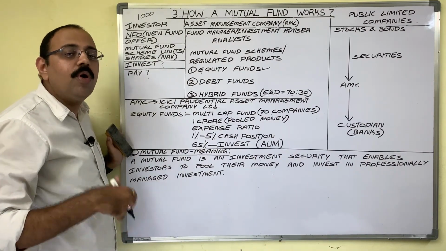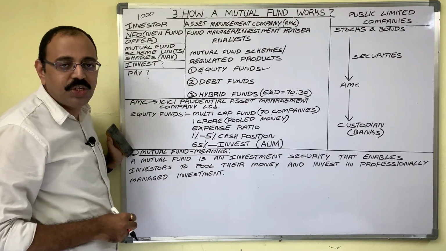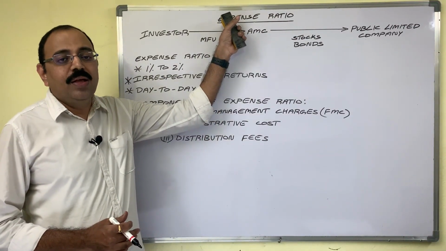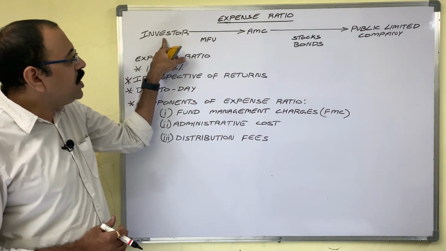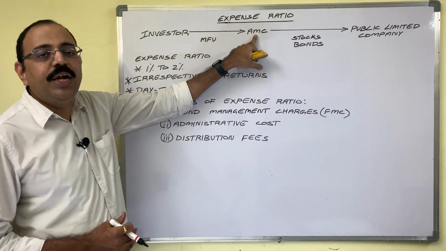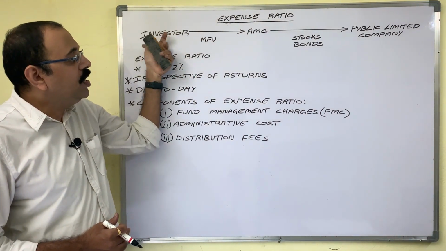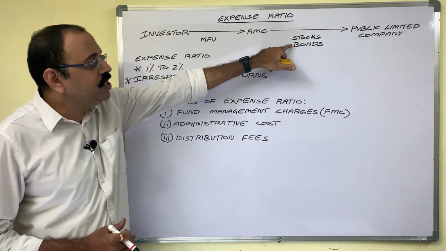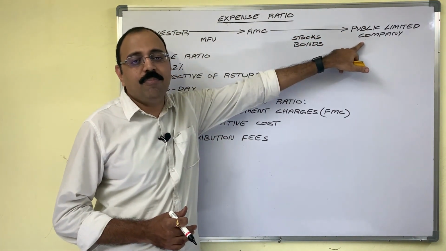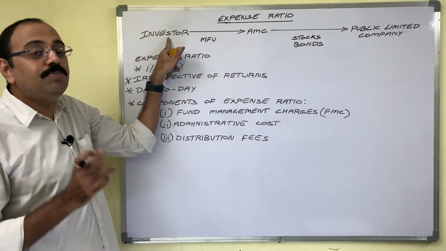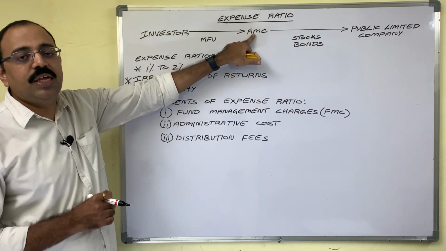Let us know some more points about this expense ratio. See, when an investor wants to take the help of a mediator, AMC, to invest his money in stocks and bonds which are issued by public limited companies, then the investor has to pay some charges to AMC.